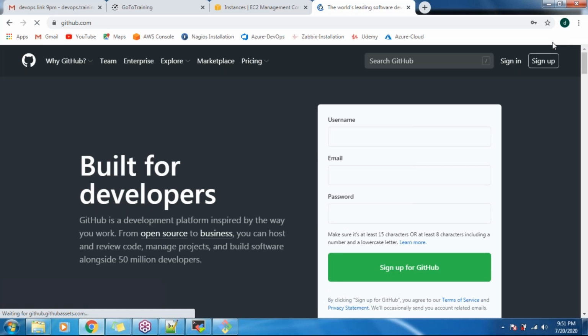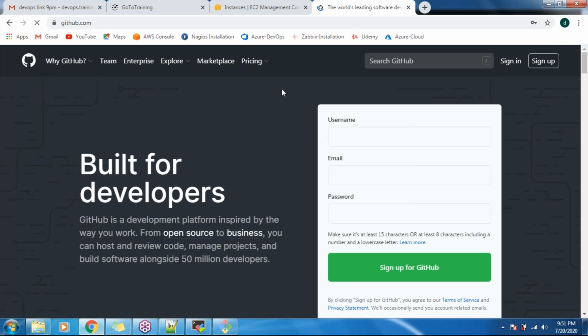So guys, for the next session, sign up on github.com. This is all free. There is no credit card, nothing, guys. It is totally free. So just sign up here. I'm putting it in the chat box.